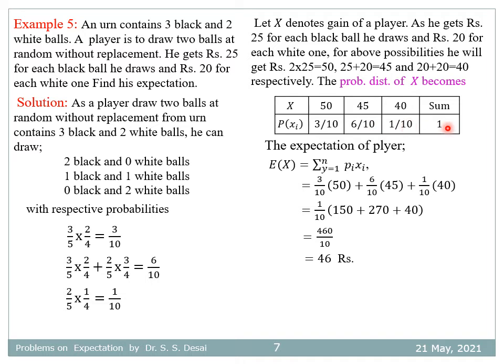and 1 by 10, such that the sum of these probabilities is 1. Therefore the expectation of a player, expectation of x, is equal to summation of pi into xi, the probability into the value of x. So 3 by 10 into 50 plus 6 by 10 into 45 plus 1 by 10 into 40, whose simplification is equal to 46 rupees. So the expected gain of a player, expectation of x, is equal to 46 rupees.